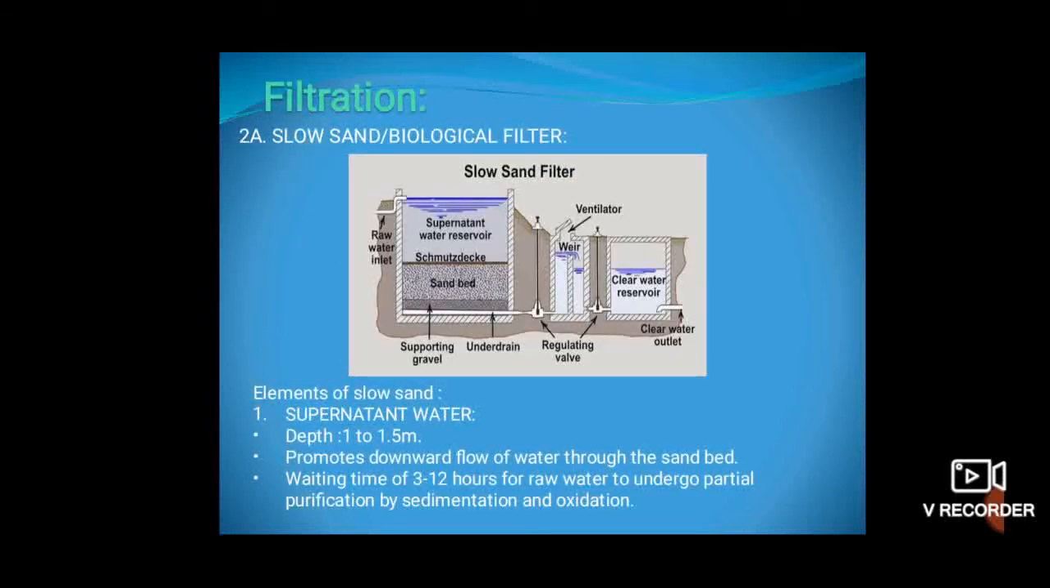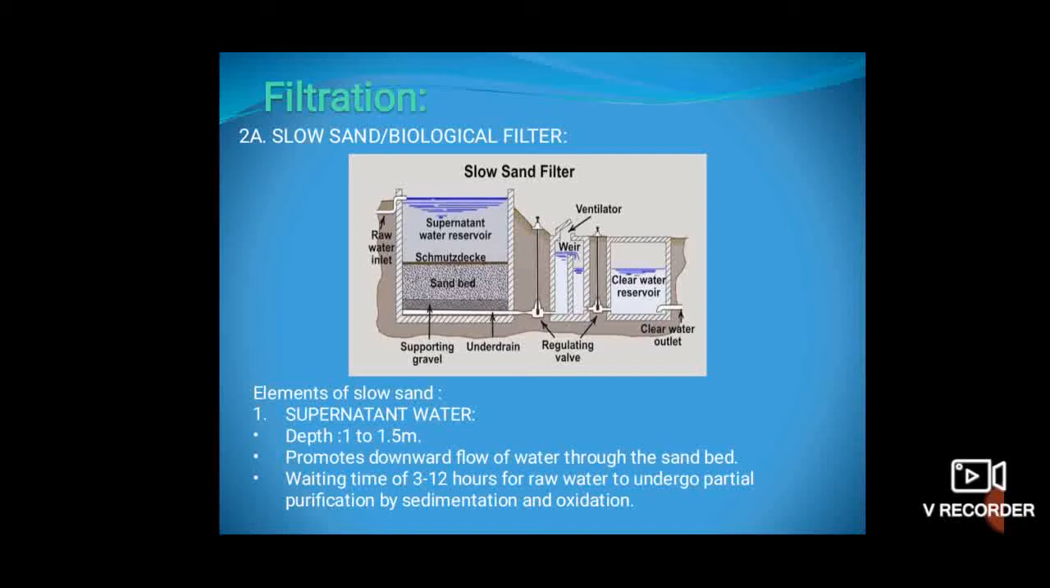Filtration. Filtration is the second stage in purification of water on a large scale. It reduces the bacterial content by 98 to 99%. Filtration may be done in two types. One is slow sand or biological filtration. Another one is rapid sand or mechanical filtration. First, we are going to see about slow sand filtration.